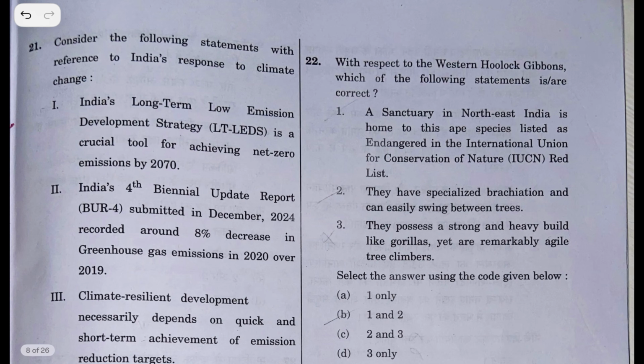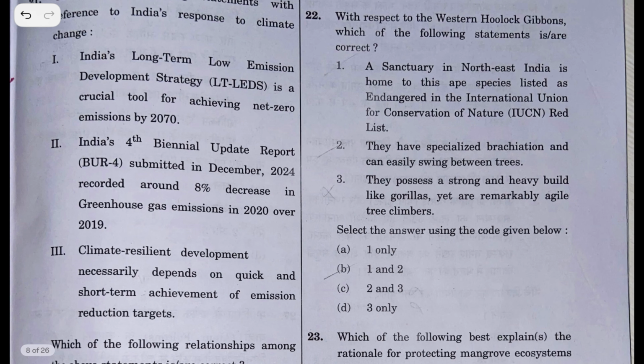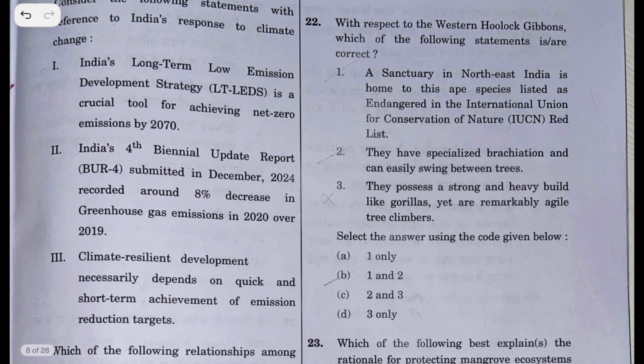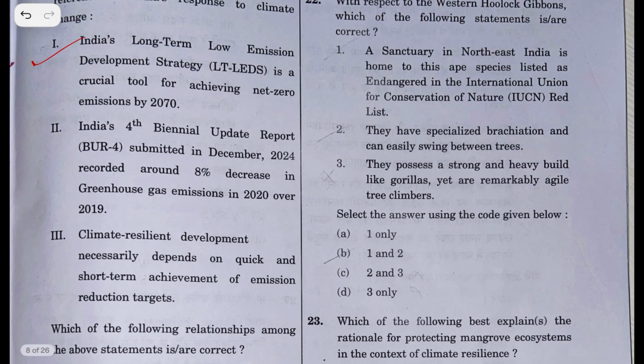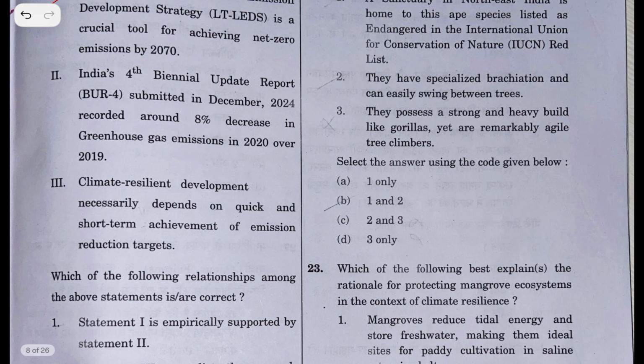Next question. Consider the following statements with reference to Indian response to climate change. India's long-term low-emission development strategy is a crucial tool for achieving net zero emission by 2070. This is the right statement, which has been in current affairs. India's fourth biennial report, even this is right, submitted in December 2024, recorded around a 48% decrease, which was around 7 point something. I don't remember. This is right. And the climate resilient development necessarily depends on quick and short term achievement.